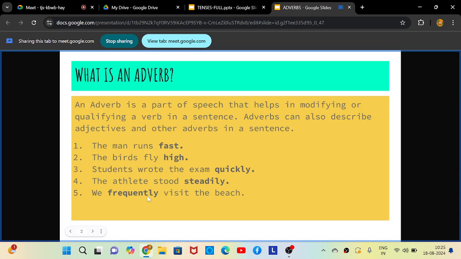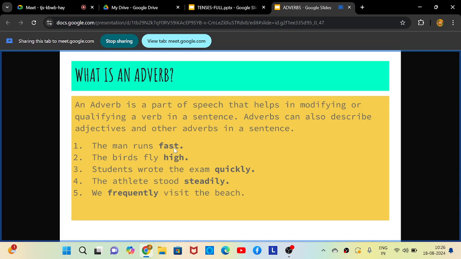Okay, so we have some examples here. The first one is, the man runs fast. Here you can see the man is the subject. Runs is the verb, the action. How is he running? He is running fast. How does he run? He runs fast. So fast is the adverb here because it is describing the verb runs. What does the man do? He runs. How does he run?